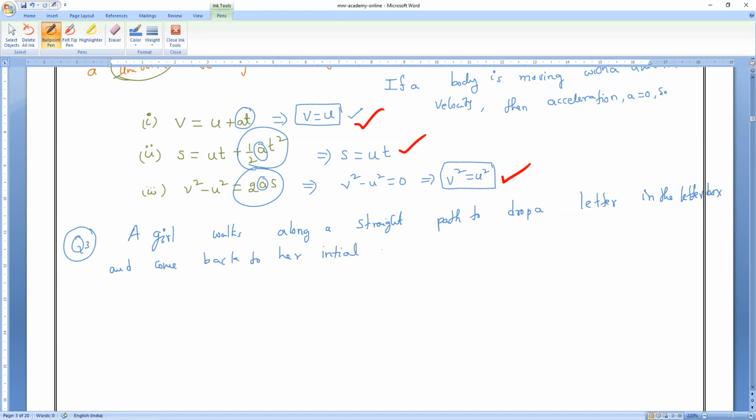If she comes back to her initial position, the displacement is 0. That is what you have to understand. Now, her displacement-time graph is shown in the figure.